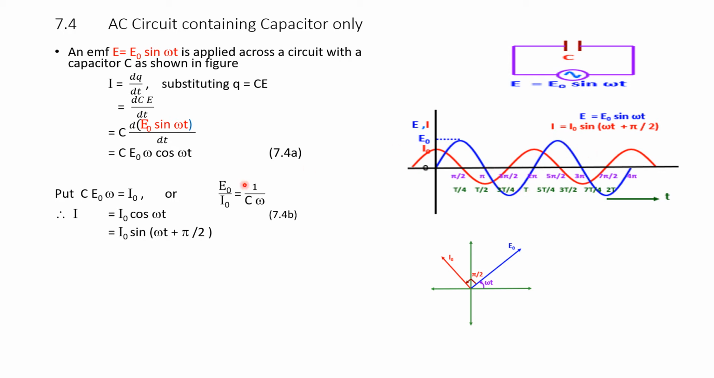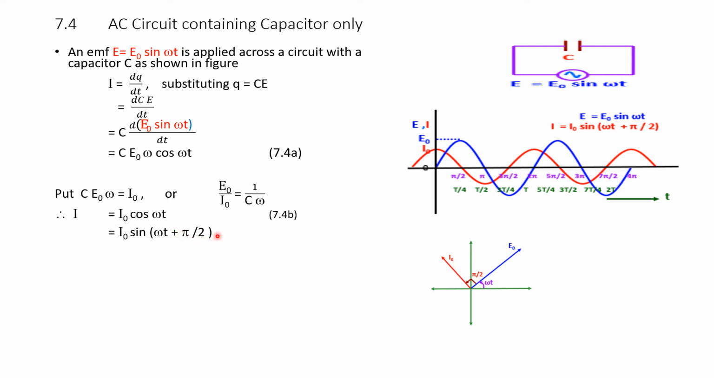Now, we have calculated here using the equation for current in a circuit containing a capacitor, which is given by I is equal to dq by dt, and finally we have derived the relationship I is equal to I naught sin of omega t plus pi by 2. This pi by 2 is called the phase difference between the voltage and the current vector.